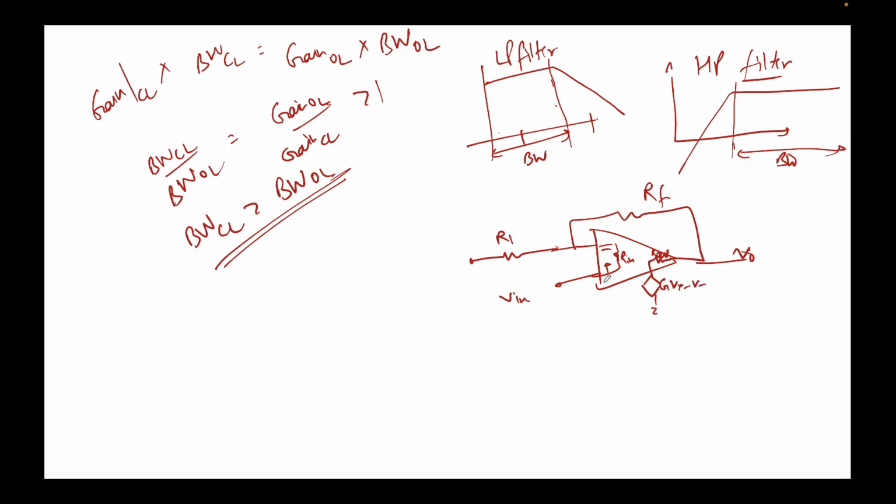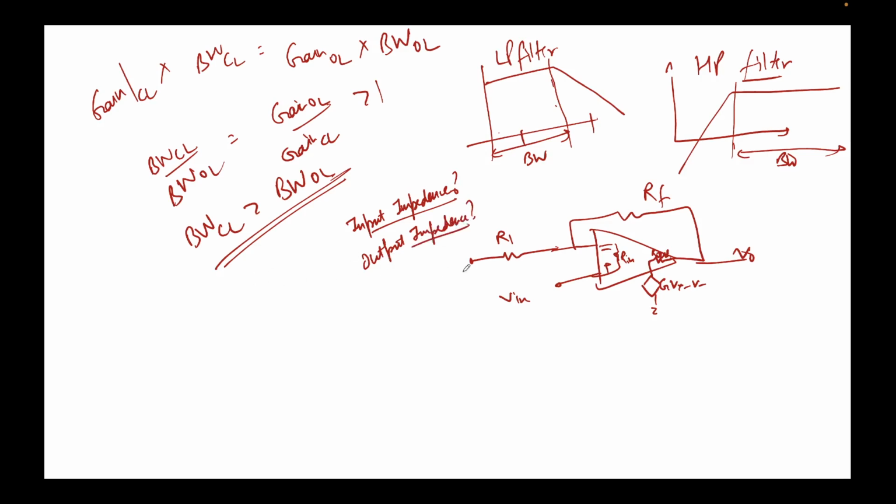So this is the actual circuit, how it looks like, right? Now it's asking what is the input impedance that we see, and also what is the output impedance that we see for this circuit, right?